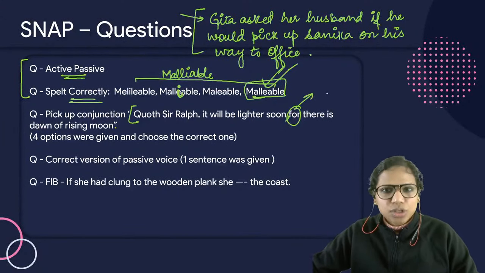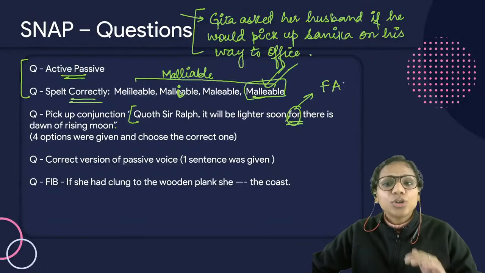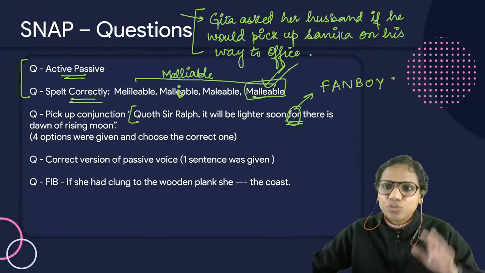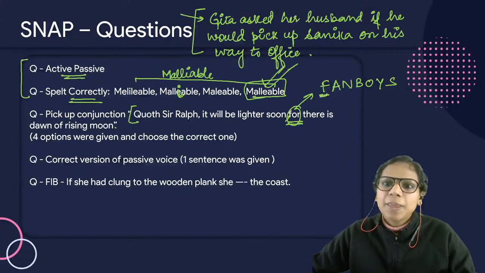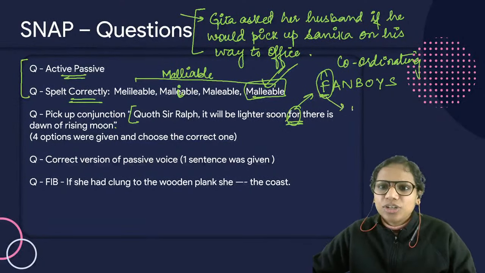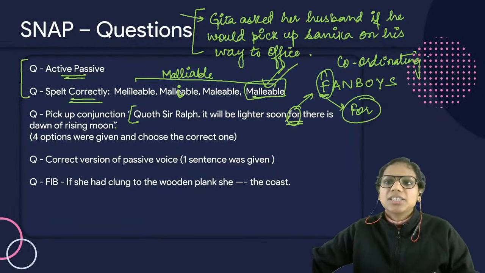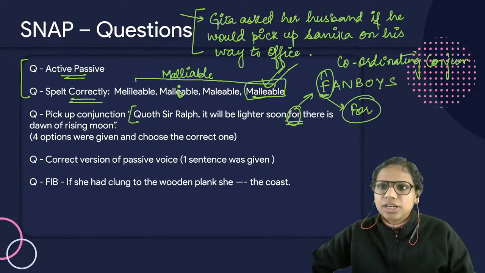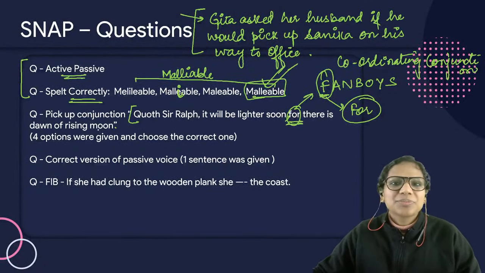You know, for is a conjunction also. It's not just a preposition. We did this a lot of times in the class. For those of you for whom this question came, for coordinating conjunctions, FANBOYS, remember? And for is the conjunction that is being used here. So that's what you had to identify.